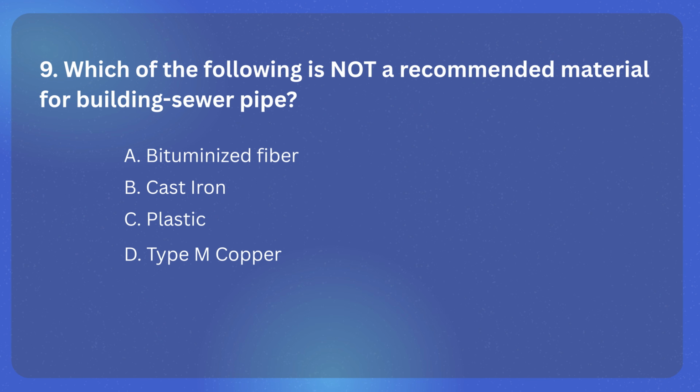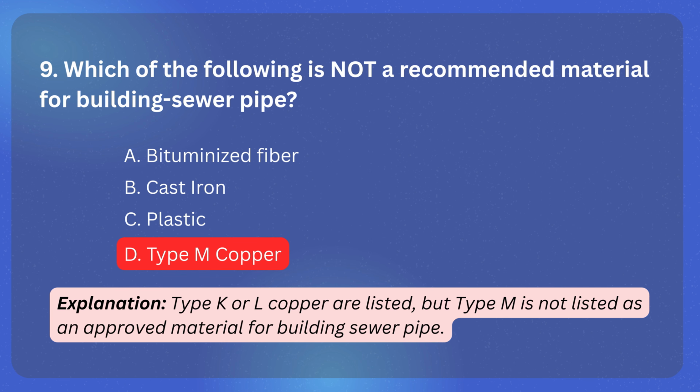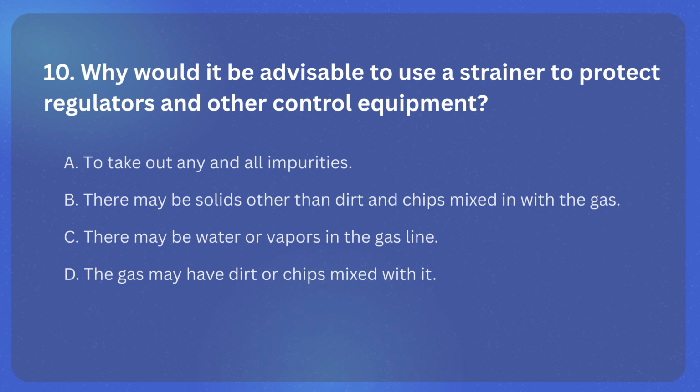Question 9. Which of the following is not a recommended material for building sewer pipe? A. Bituminized fiber. B. Cast iron. C. Plastic. D. Type M copper. The correct answer is D. Type M copper. Explanation. Type K or L copper are listed, but Type M is not listed as an approved material for building sewer pipe.